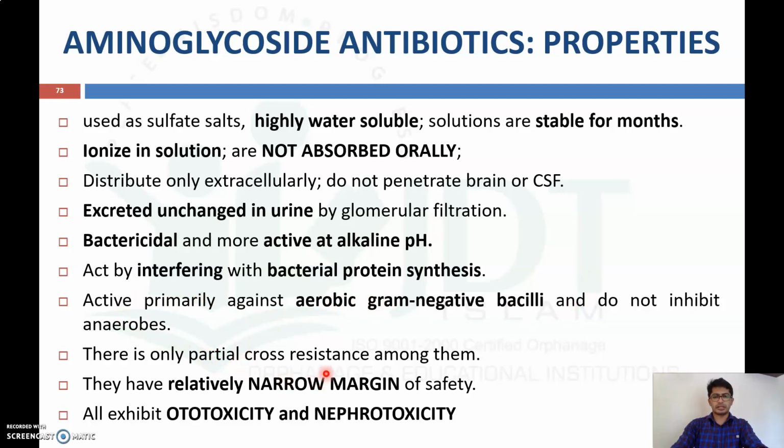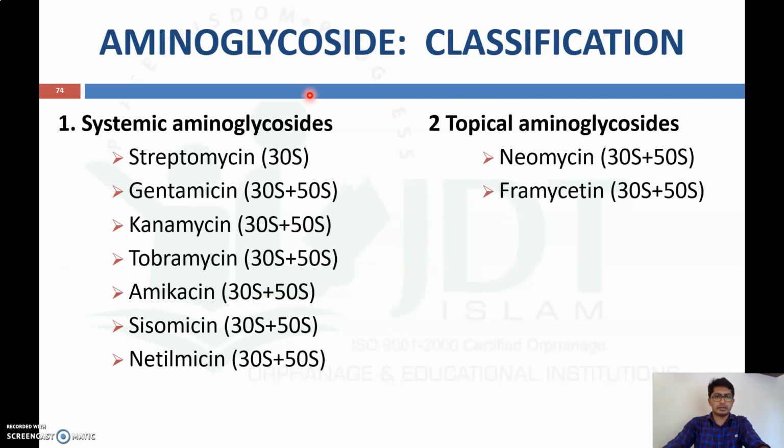There is only partial cross resistance among them, and they have a relatively narrow margin of safety. All the aminoglycosides produce the adverse drug reactions of ototoxicity and nephrotoxicity. So they damage the ear as well as hearing capacity, and nephrotoxicity means toxicity to the nephrons or kidney. So these are the important points to be noted with aminoglycoside antibiotics.